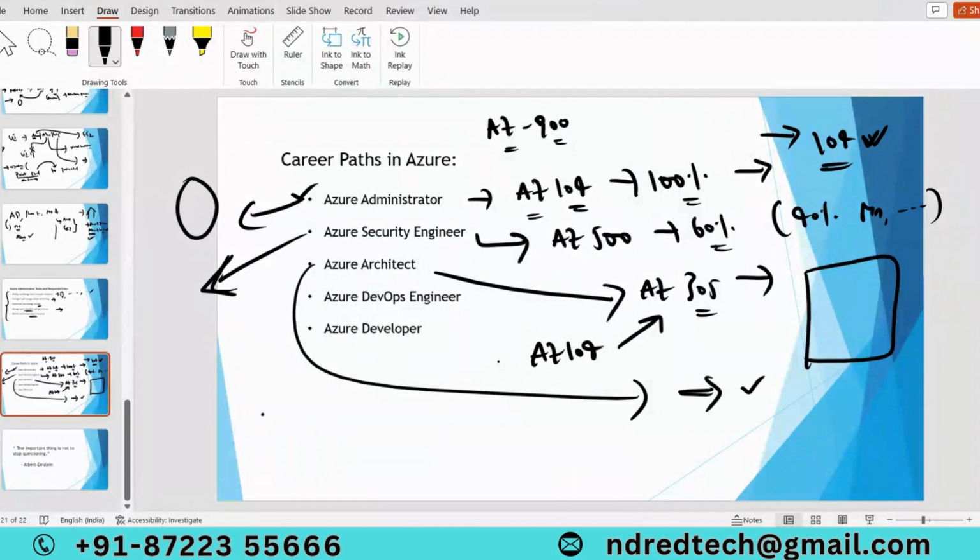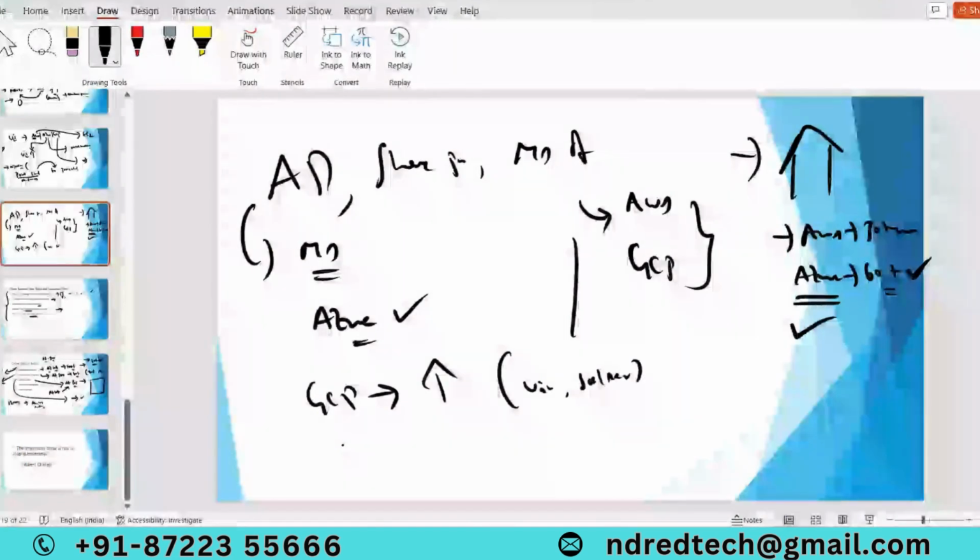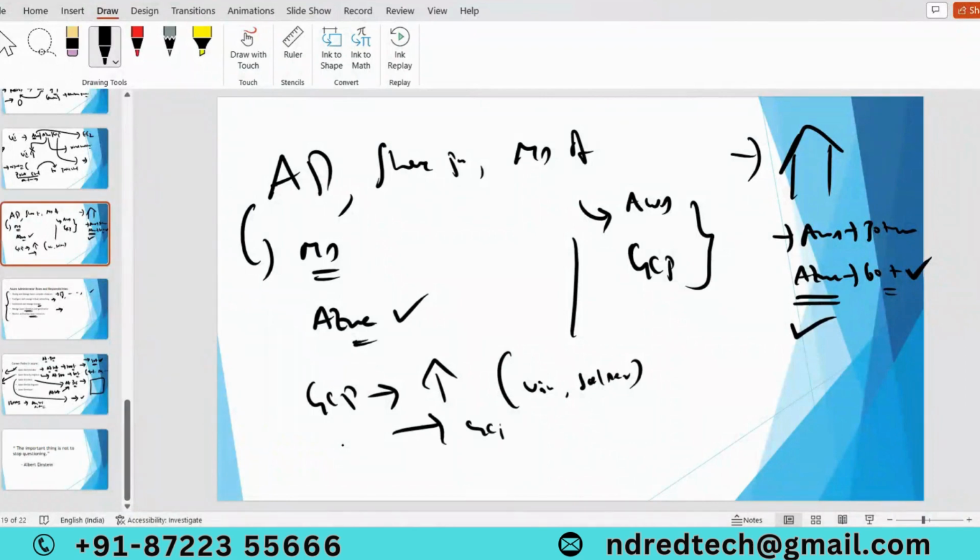But for architect, we need at least 12 plus years of experience, and knowledge of multiple clouds like Azure, GCP, or AWS. Coming to GCP, it is an emerging cloud; they still need to improve many things. Windows Server and SQL Server are the same. GCP needs to pay Microsoft. So if you are planning to deploy your applications on Windows Server or SQL Server, mostly people will prefer Azure rather than AWS or GCP.